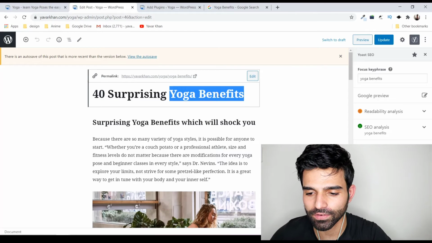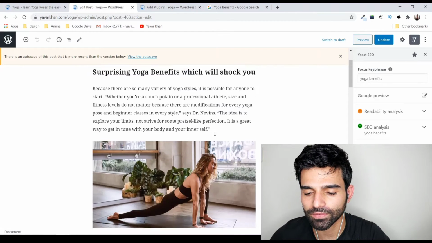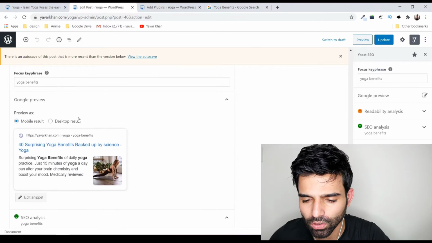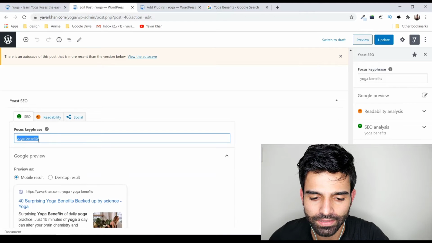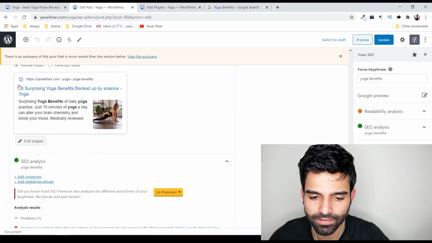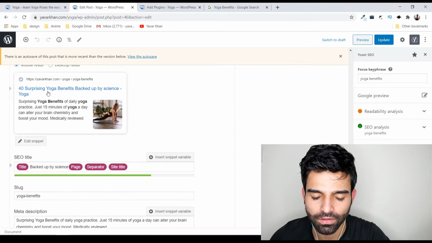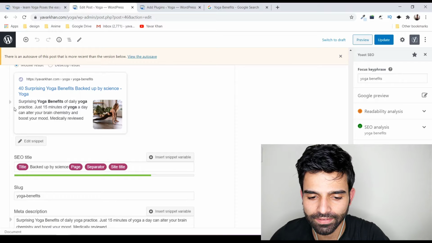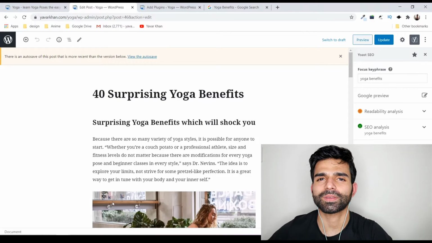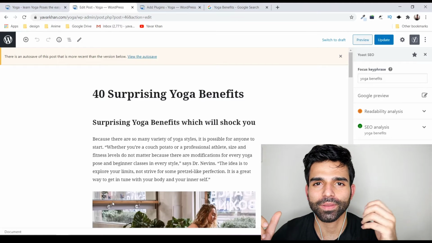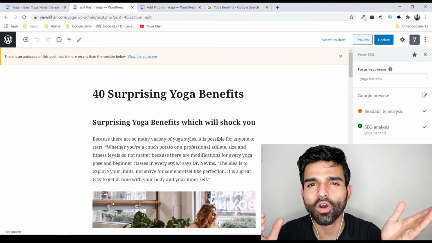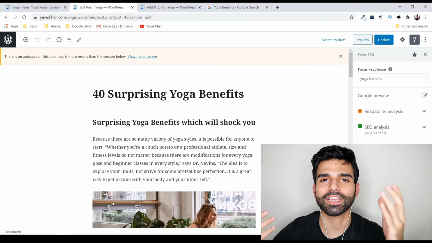Now as you could see, I've written a post about yoga benefits. I've written an article, added some pictures, and then I've installed an SEO plugin, and my focus key phrase is yoga benefits. Then I've written how my website would look on Google, with a catchy headline, catchy everything. That's called on-site SEO, which means how you present your keyword on your website. Google sees that first. Then the other thing is off-site SEO, which works outside your website.